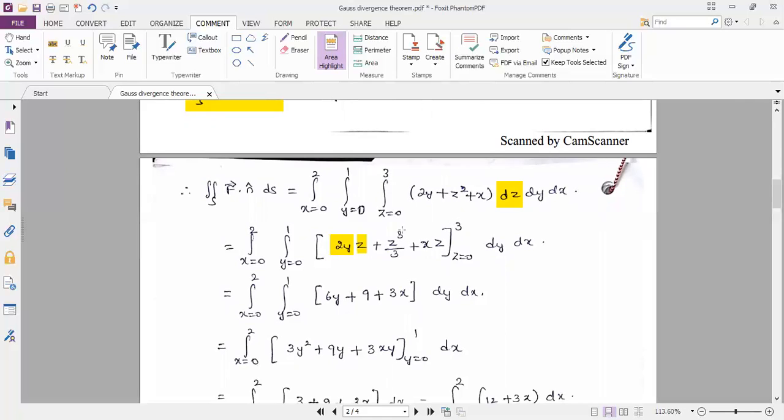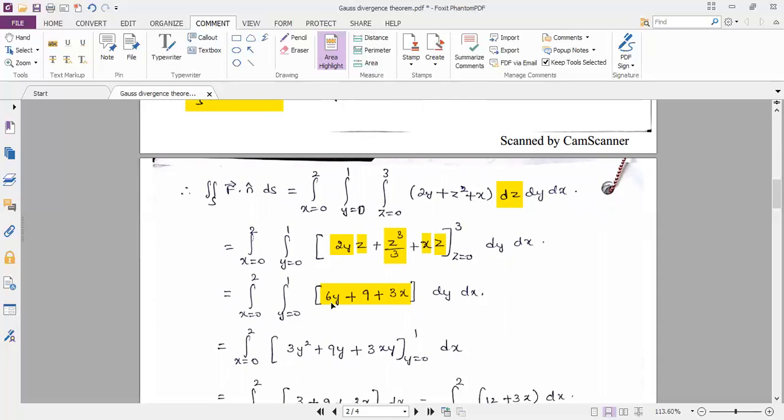Integration of z square dz is z cube divided by 3. Integration of x dz, x is a constant, writing as it is. Integration of 1 dz is z. Applying the limits between z equal to 0 to 3, with the concept upper limit minus lower limit, we get 6y plus 9 plus 3x.